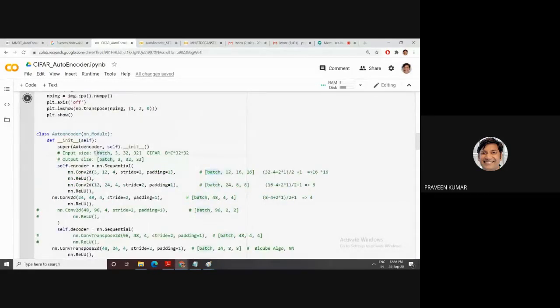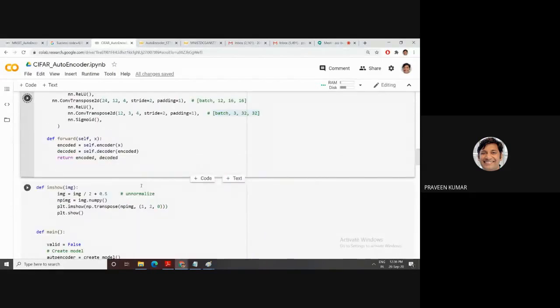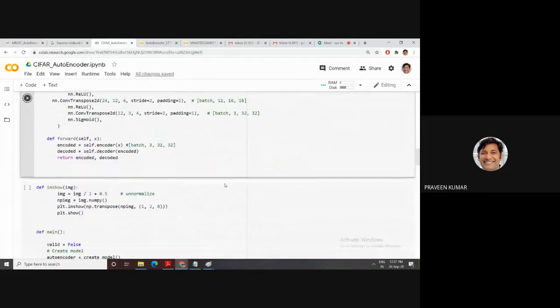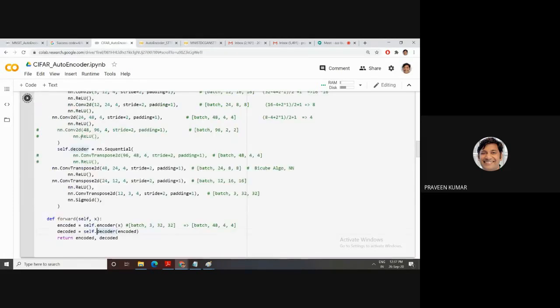The output of the encoder goes this way. This is the input of the encoder, this is the output of the encoder, and this is the input to the decoder. The decoder is ConvTranspose, ConvTranspose, ConvTranspose.